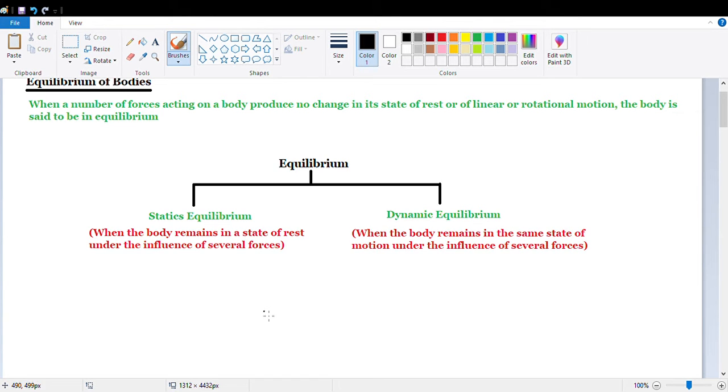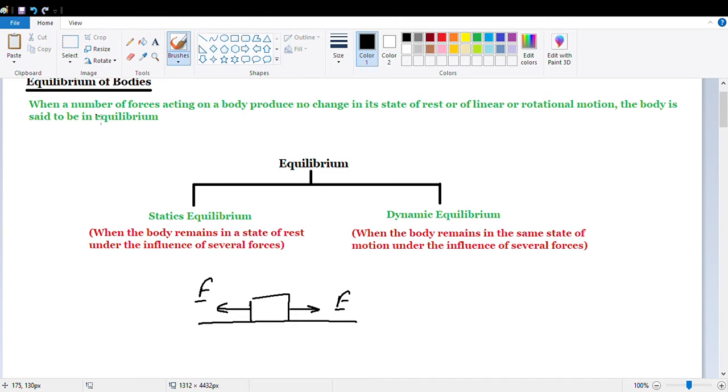Suppose a body is kept on a table like this. Suppose this is a surface, table surface, and a body is kept over there. A force is applied in this direction and a force is applied in this direction. Both the forces are equal. Now, if both the forces are equal, then the body will not show any kind of motion. Is that thing clear? If the body is kept on the surface and in two opposite directions the same force is applied on it, the body will not show any kind of motion. So it is said that the body is in equilibrium.